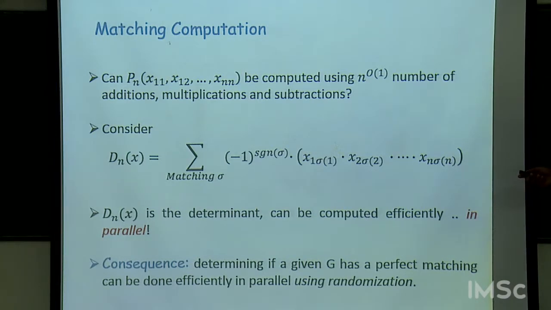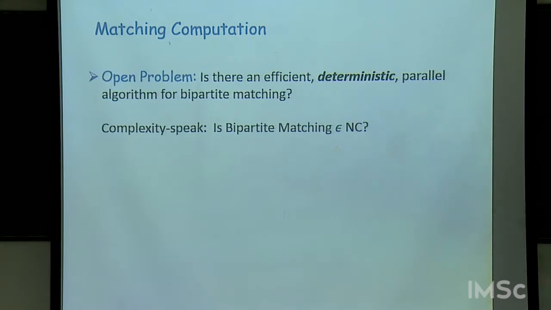So it sort of boils down to testing whether this polynomial is identically 0 for a given graph or not, where for an edge which is present in the graph, you keep the variable there, but if an edge is absent, you put 0 in the corresponding matrix. So there's a bit of a detail which I skipped here, but this is what we don't know. We don't know whether this randomized algorithm, where the randomness came because of the identity testing, can be removed or not.